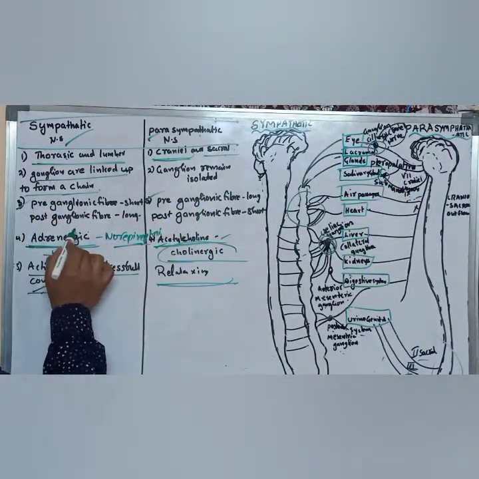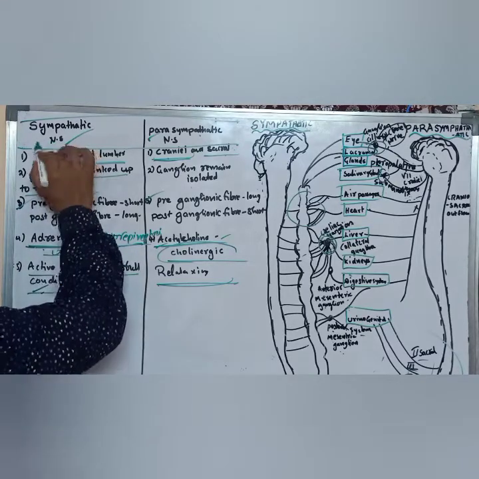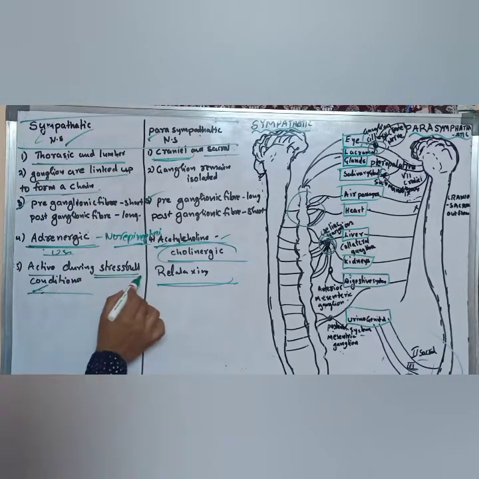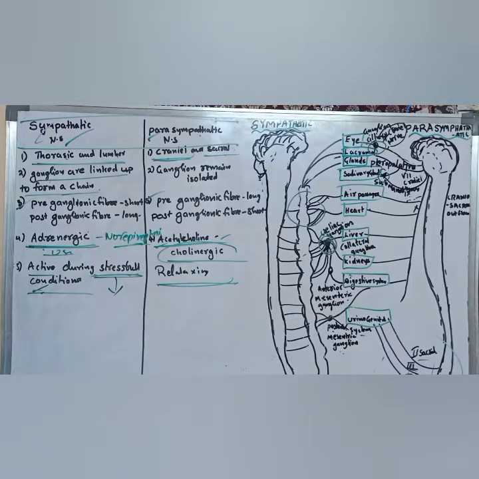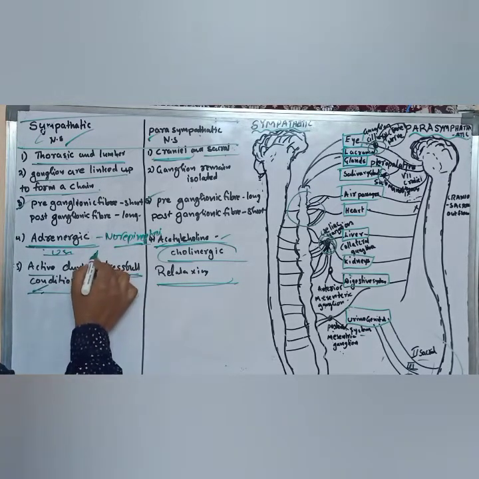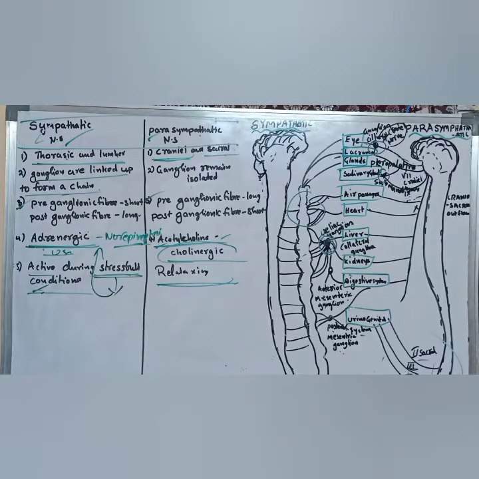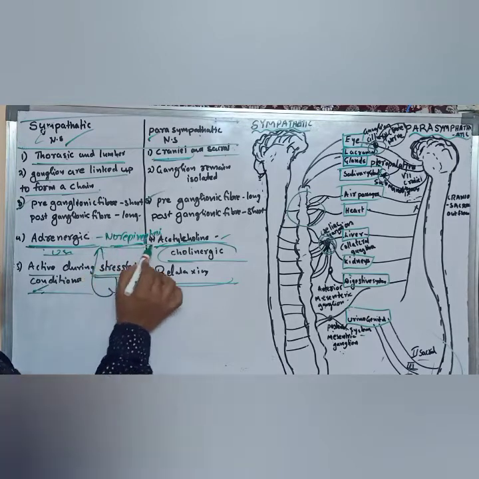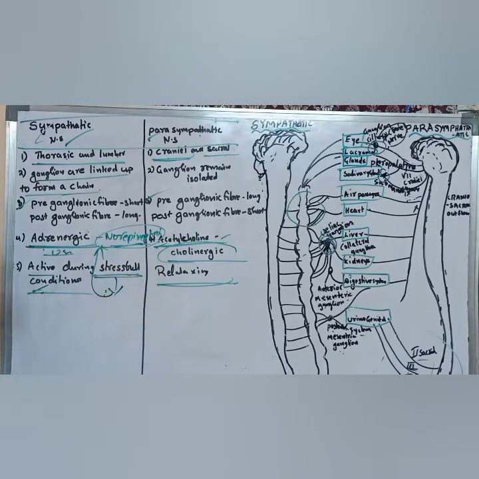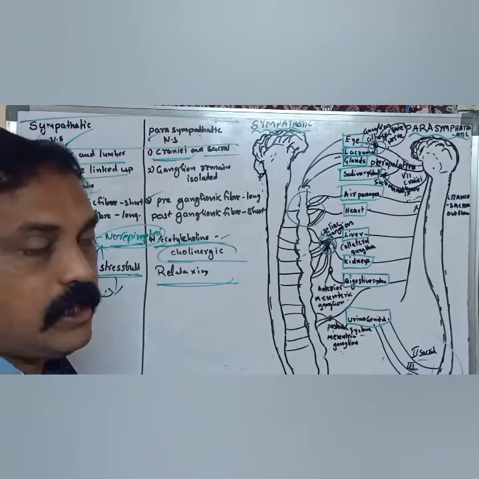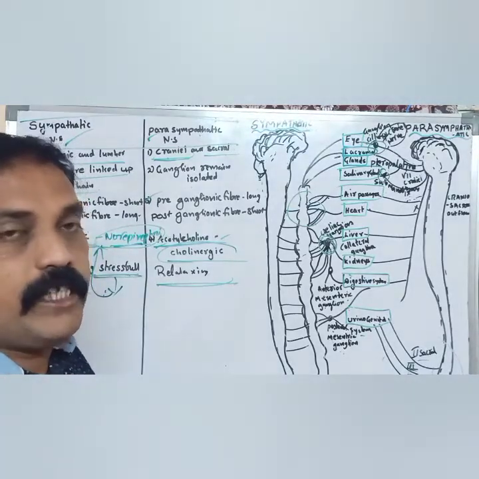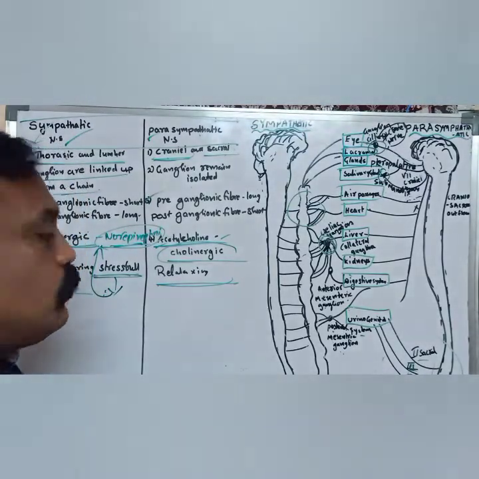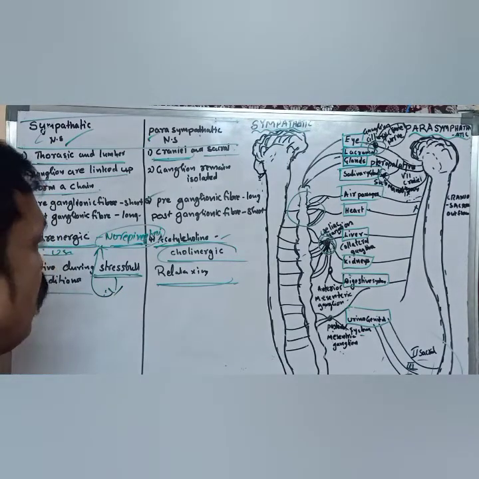The next one: the sympathetic is active at the time of stressful conditions, strain, anger, or whatever the condition. What happens? Hormonal secretion, usually adrenergic. Why? Because adrenergic means that at the time of stressful conditions in our body, some hormones are secreted, the fight-or-flight hormones, especially adrenaline. That is the hormonal secretion at the time of stressful conditions.